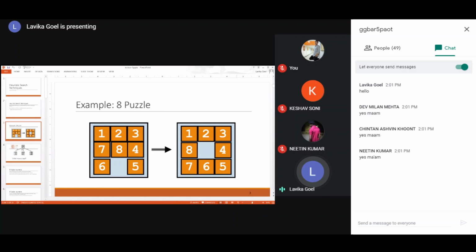So now let us see, this is an 8 puzzle problem, and this is your initial state on the left hand side, and you want to reach the right hand side state. So basically you want the empty tile, which is in the 8th position, in the 5th position. 5th means in the center.